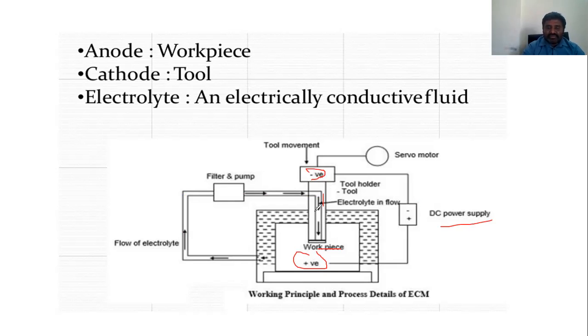So what happens? Transfers of electrons between the ions and the electrodes complete the circuit here. There will be a transfer that takes place between the ions and the electrodes to complete the circuit. In the same manner, metal is deducted, meaning metal can be removed from the workpiece atom by atom from an anode. So here the material can be removed when this process is carried out.